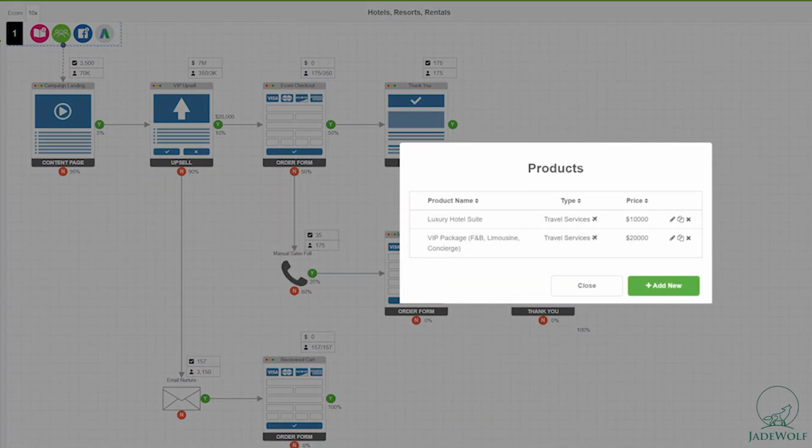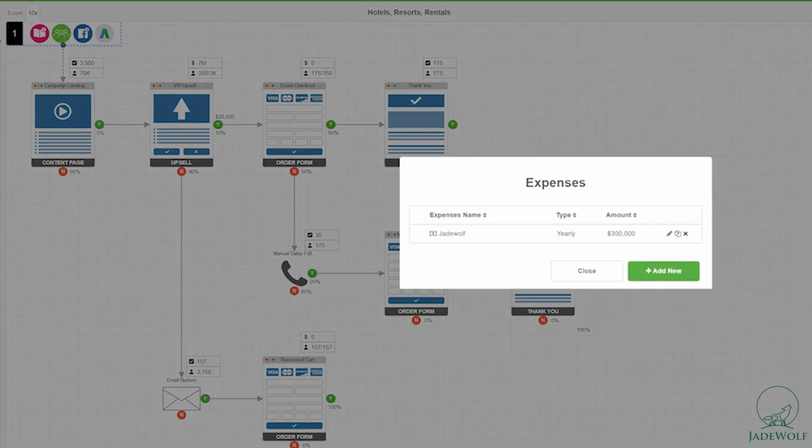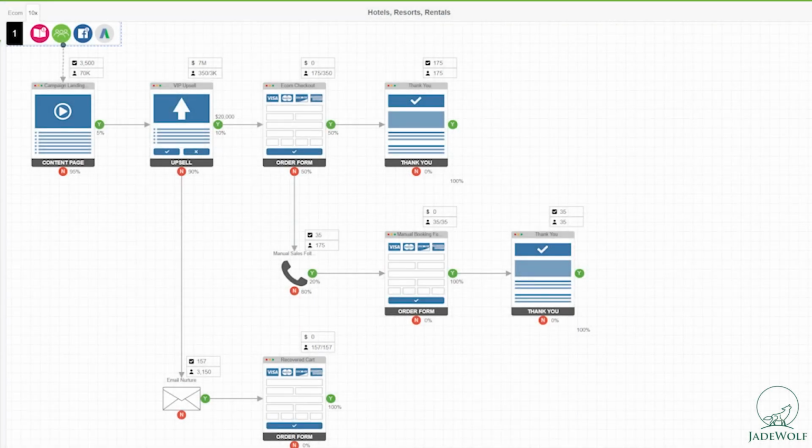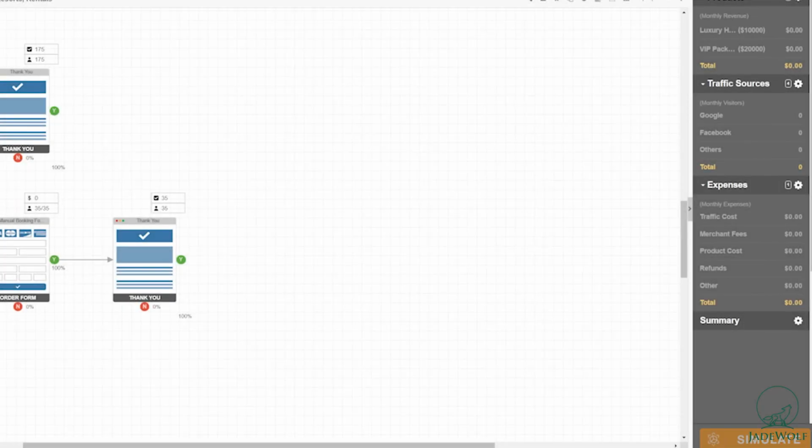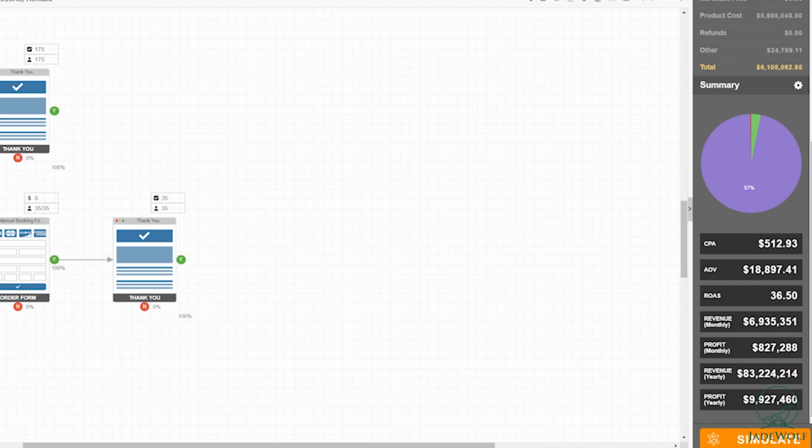We have the same type of products. The expenses on our end have gone up since the traffic is massively bigger. We have to manage more campaigns. But this is just like a placeholder basically. Then we run here, so we 10x everything.